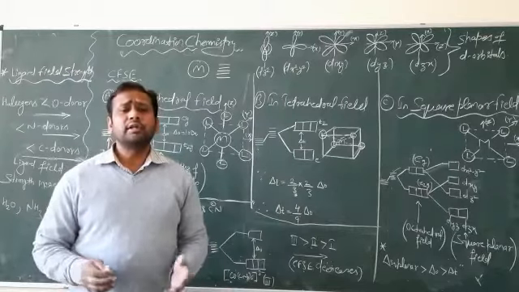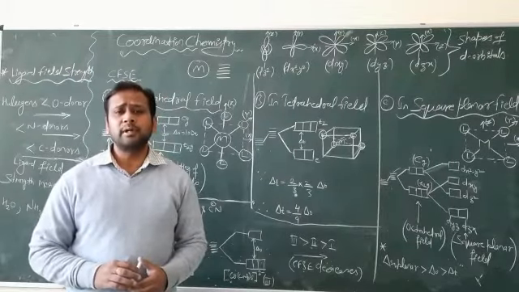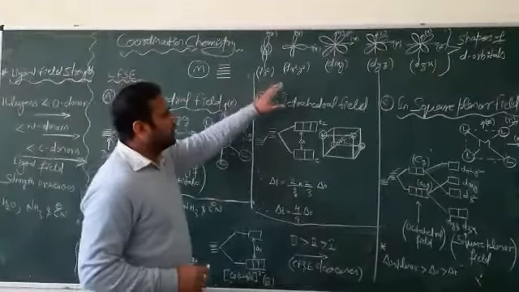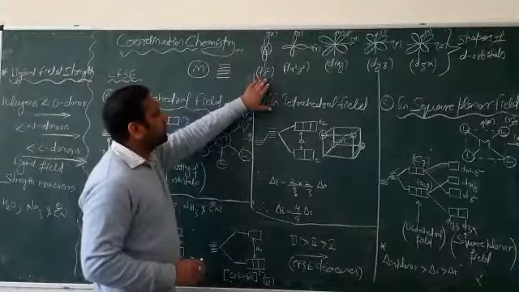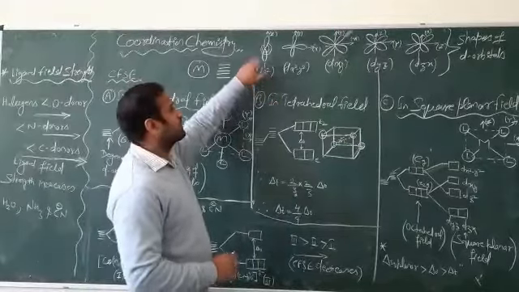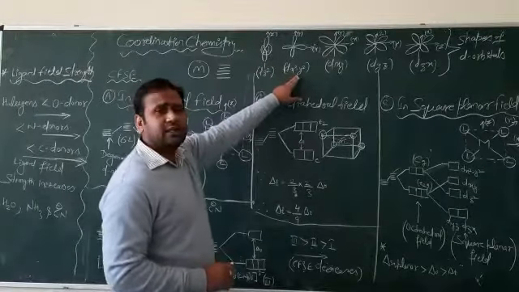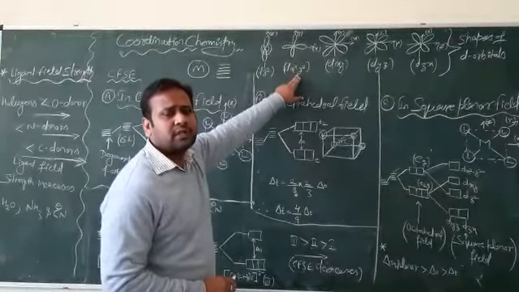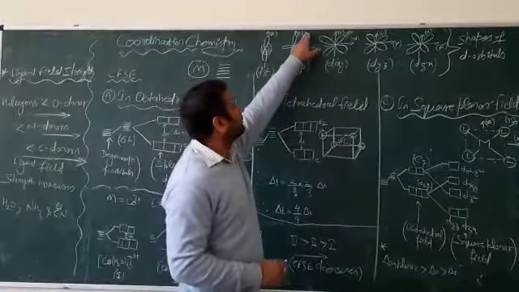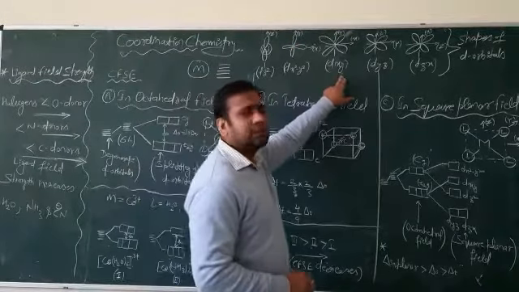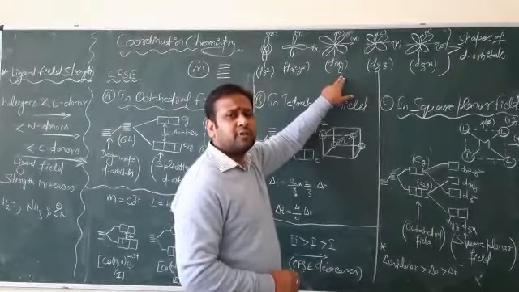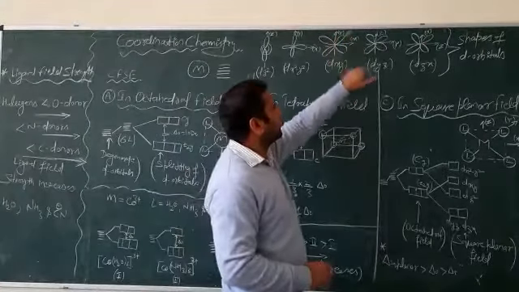As we all know, transition metal ions consist of d orbitals. So first of all, let us see the shapes of all d orbitals. Here first we have the dz square orbital, this orbital is present along the z axis. The next orbital is dx square minus y square orbital, this orbital is present along the x and y axes. The next orbital is the dxy orbital, this orbital is present in between the x and y coordinates.